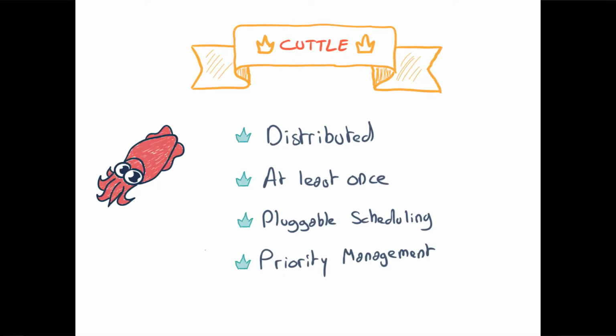What are the key principles of Cuttle as a job scheduler? So it's distributed, it's still the same, it's distributed and embedded. So it means that it's a Scala library. You add the library as a dependency to your project, so you create your own data pipeline in your project. You don't have to deploy something somewhere.